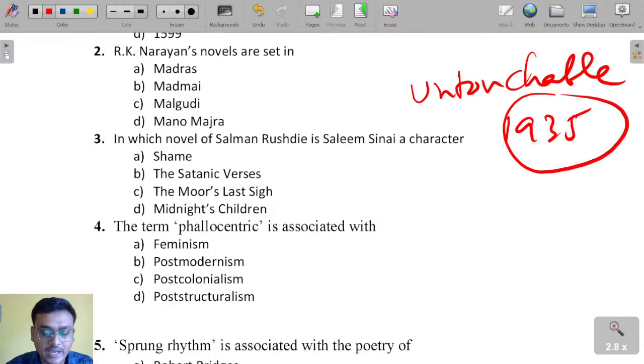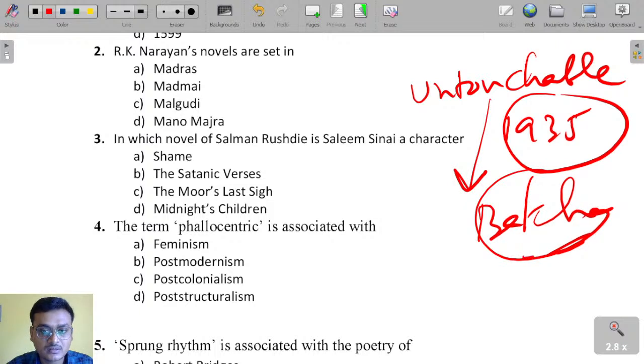Swami and Friends also appeared in 1935. Untouchable is the story of Bakha, a day in the life of Bakha, whereas R.K. Narayan's novels are set in Malgudi.